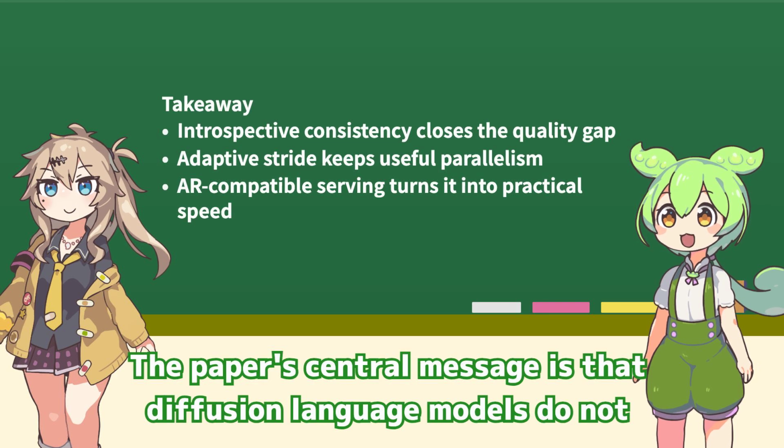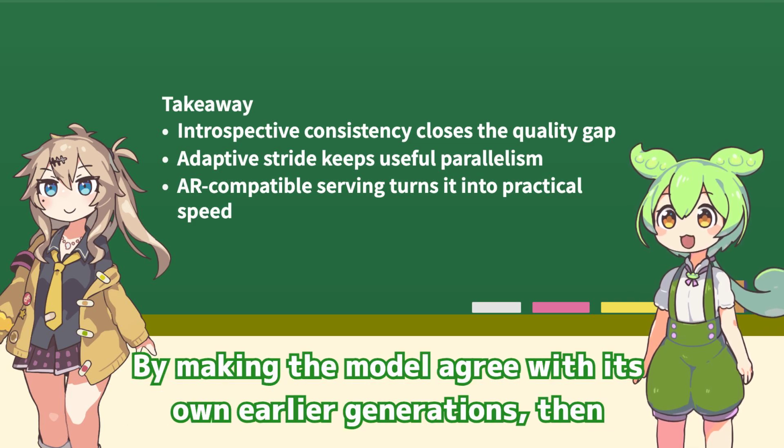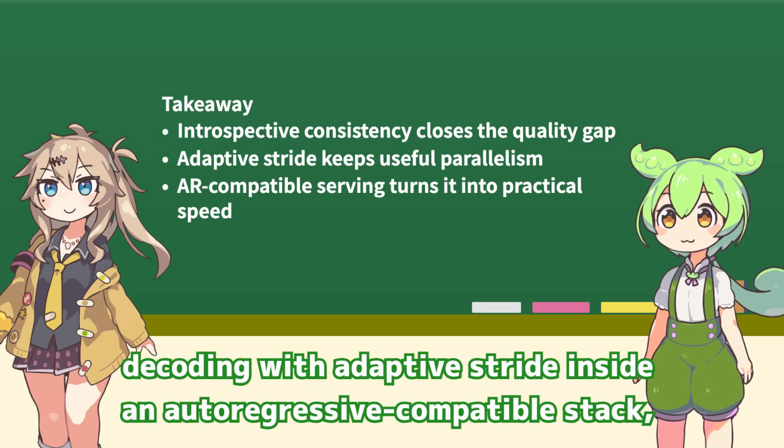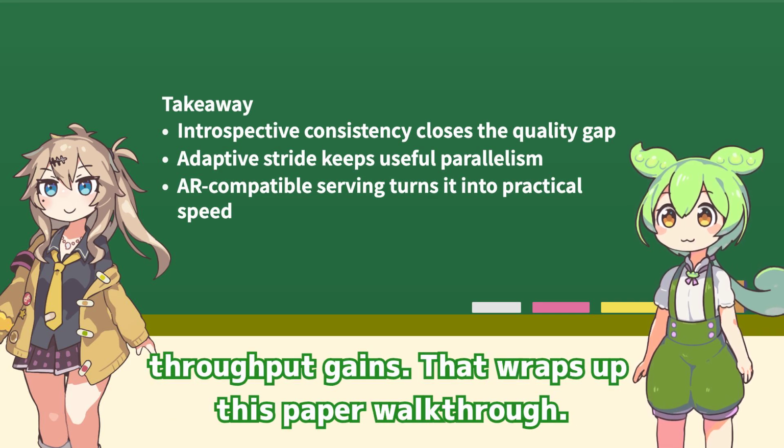What should I remember from the paper overall? The paper's central message is that diffusion language models do not have to choose between parallel decoding and autoregressive quality. By making the model agree with its own earlier generations, then decoding with adaptive stride inside an autoregressive-compatible stack, IDLM closes the quality gap and turns that structure into real throughput gains. That wraps up this paper walkthrough.